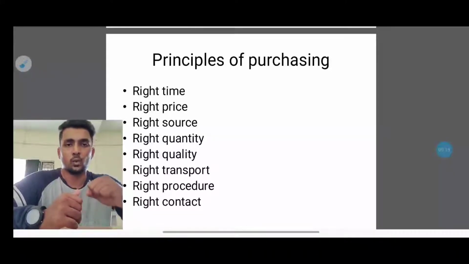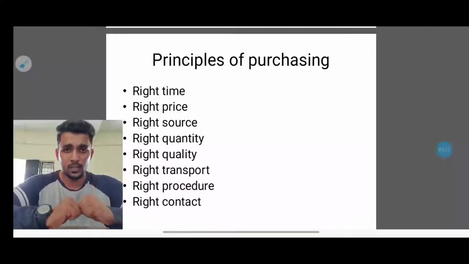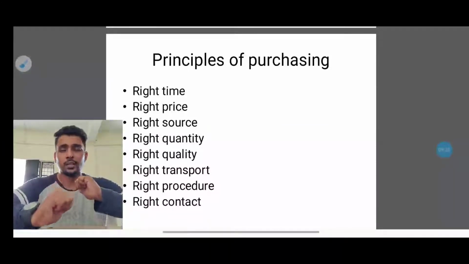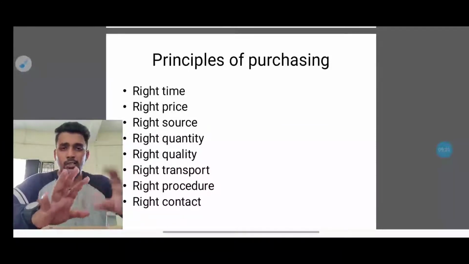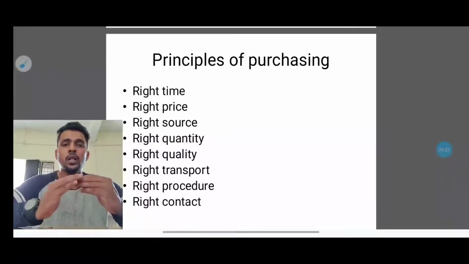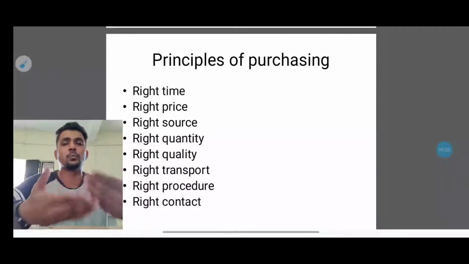The fourth one is the right quantity. How much quantity they want to buy, they have to decide beforehand. They cannot just go to the market and buy things as they want, because they have to finalize everything before the production starts.